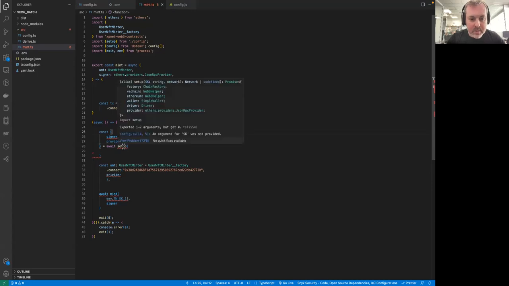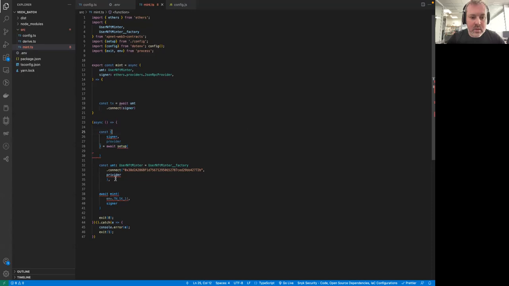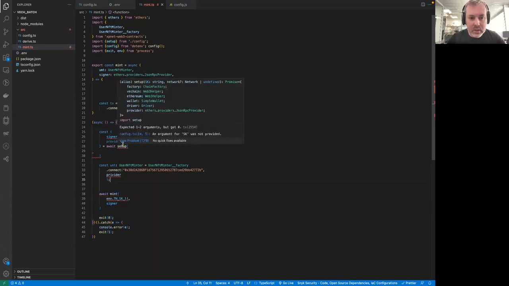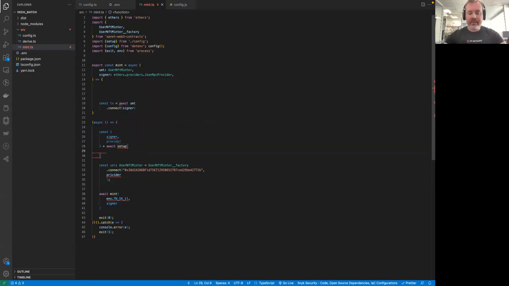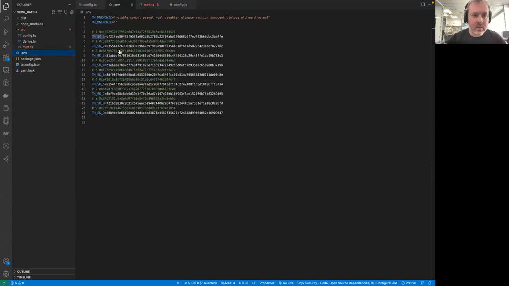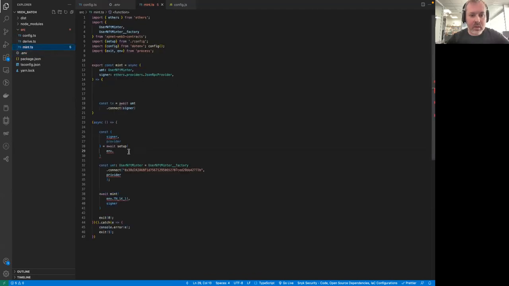Okay, setup is also unhappy because it also expects, so here is the private key that we were supposed to provide. So let's say env, and let's go to the env file where we can grab this thing.